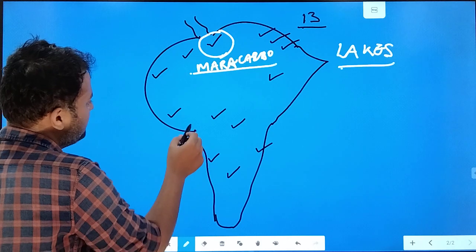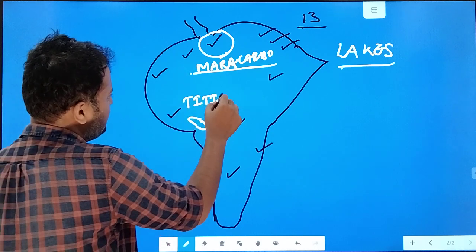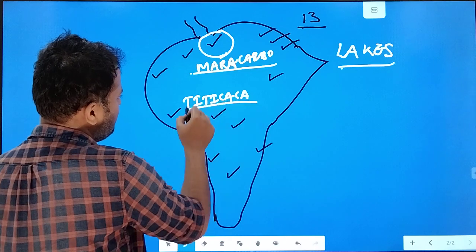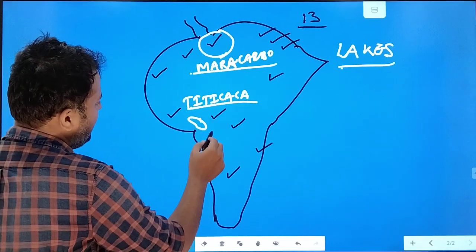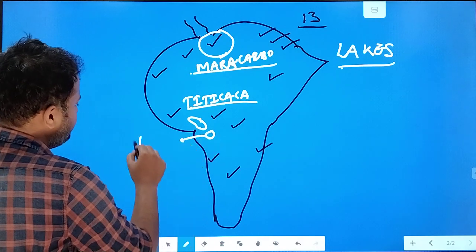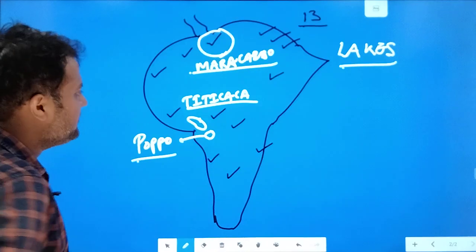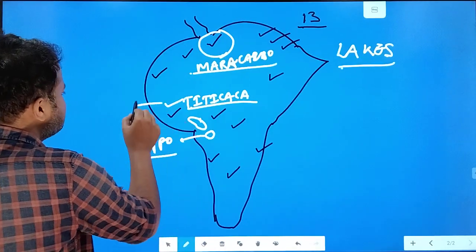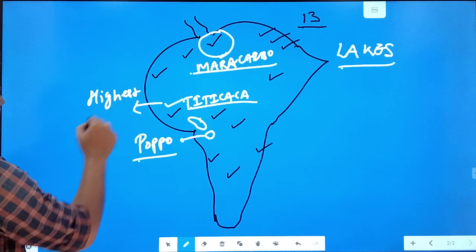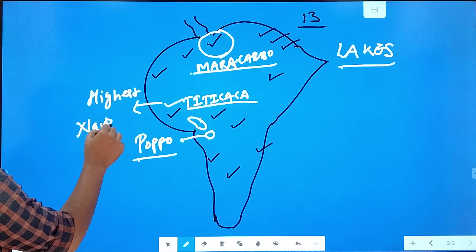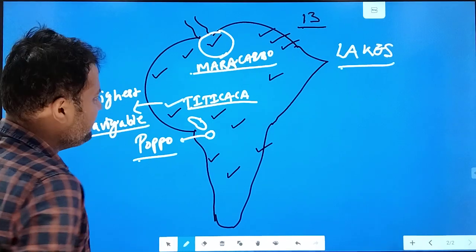Then Lake Titicaca lies in both Bolivia and Peru. Then Lake Poopo, which lies completely in Bolivia. I have told you Titicaca is the highest navigable lake in the world.